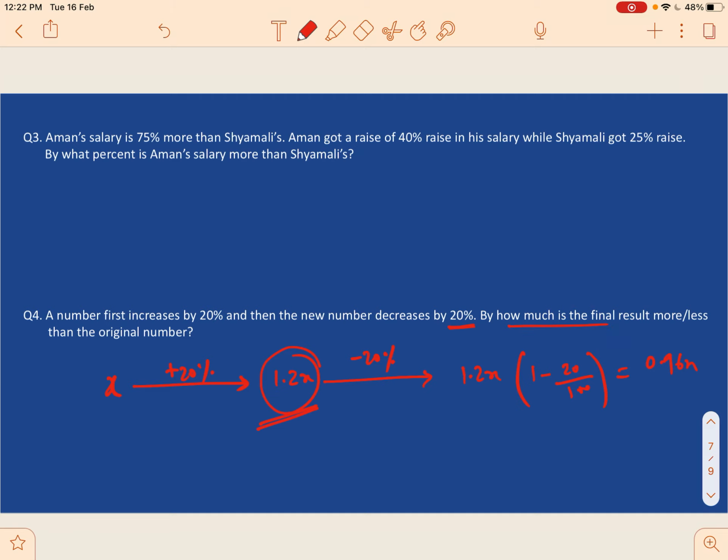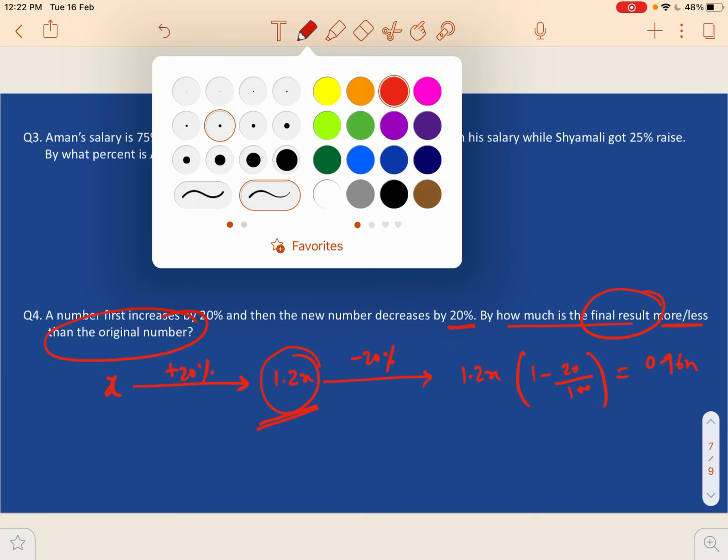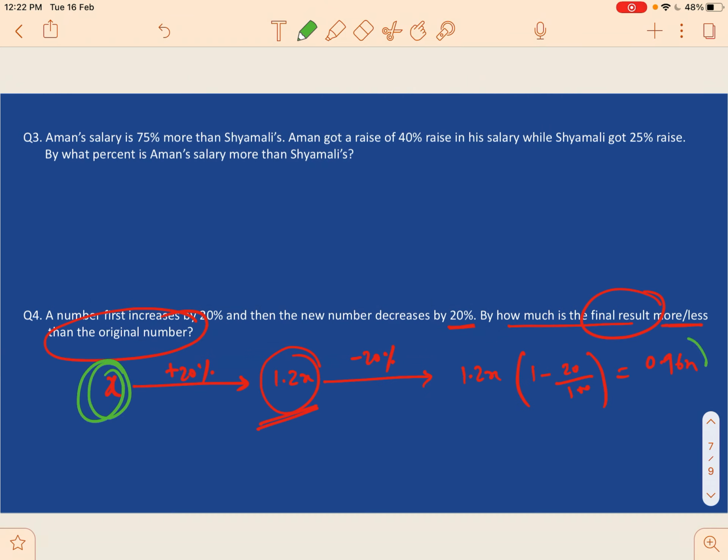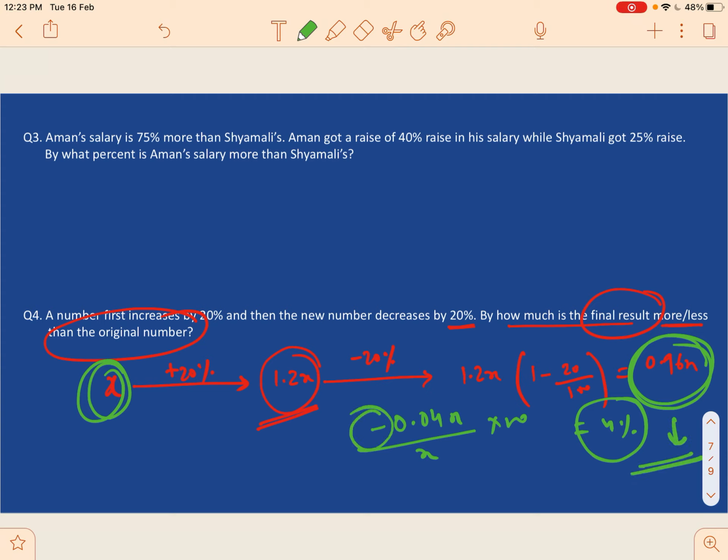By how much is the final result more or less than the original number? The original number was x, the final number is 0.96x, so the difference is minus 0.04x upon x into 100, which is 4%, and the minus sign indicates that the number has decreased.